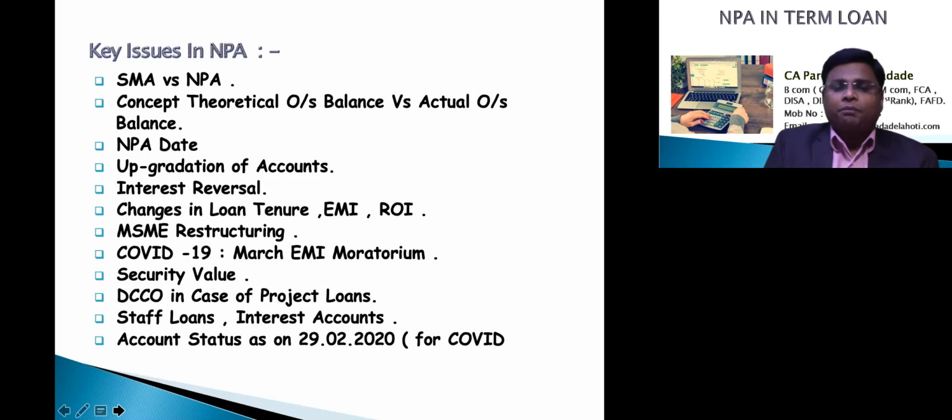Security value: if at the time of sanction the security value is, suppose, 10 crore rupees, but after certain situations revaluation is done due to certain factors, and the security value comes to, suppose, 8 crore rupees. So earlier it was 10 crore, now 8 crore. There is a 20% variation. There will be no impact on NPA classification.